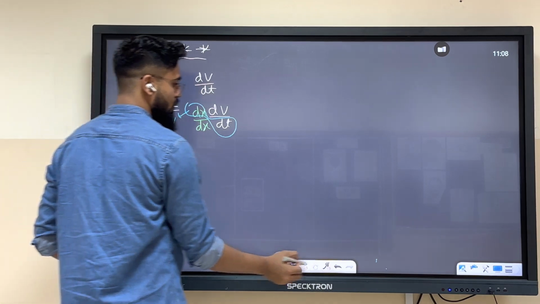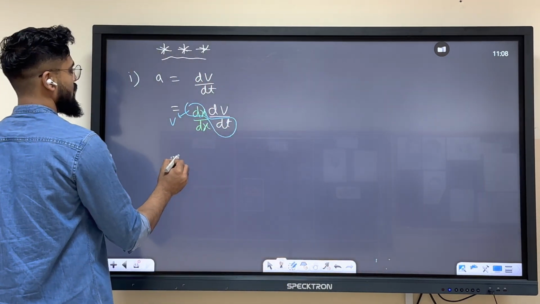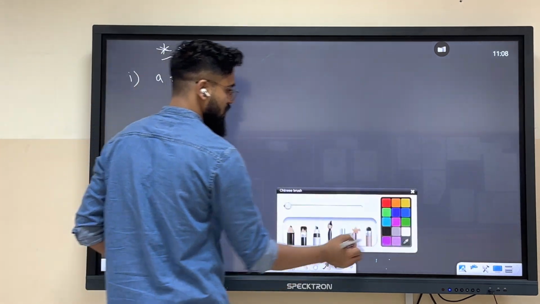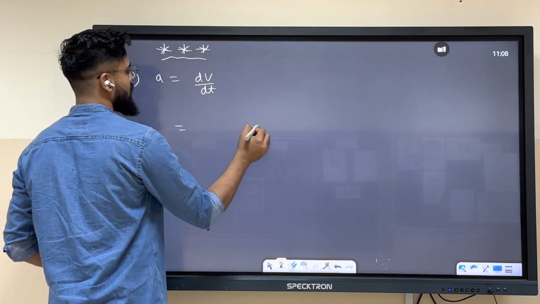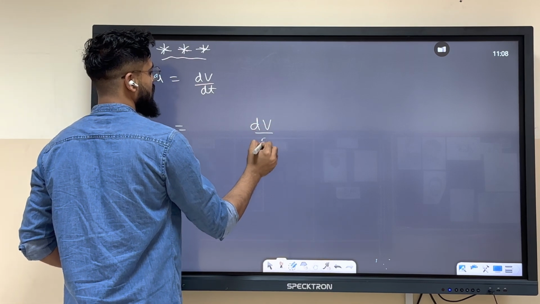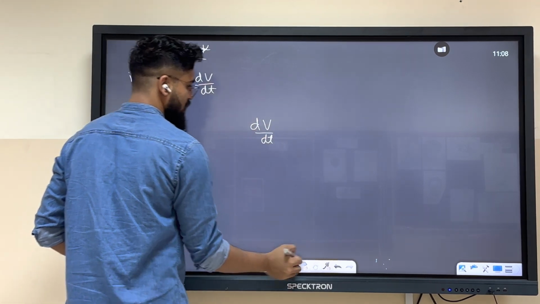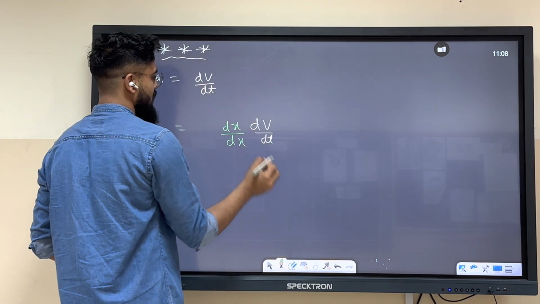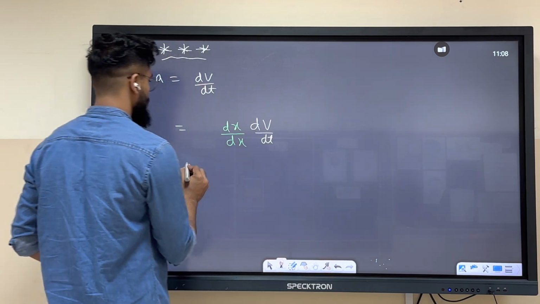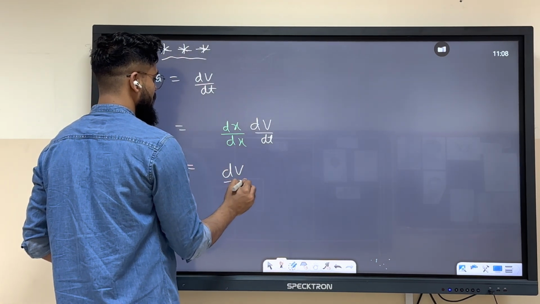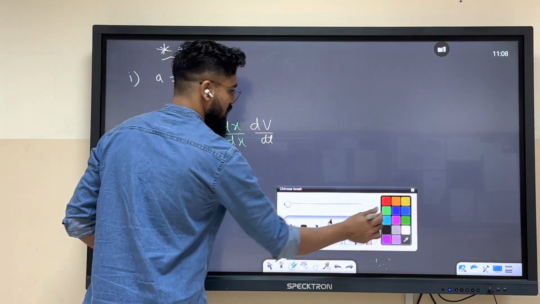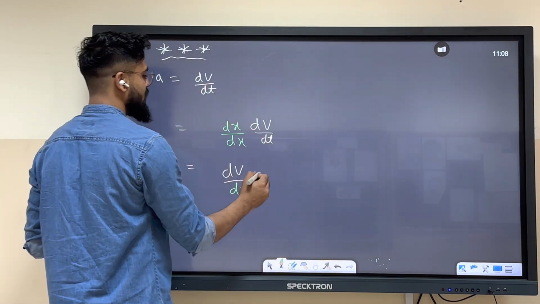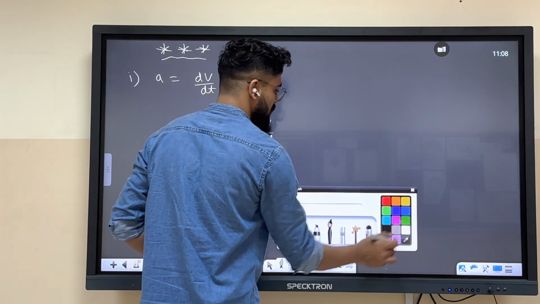So it will be dv by dt, multiplied and divided by dx. Basically you are writing dv by dx, and you are taking this dx over here, so dx upon dt.